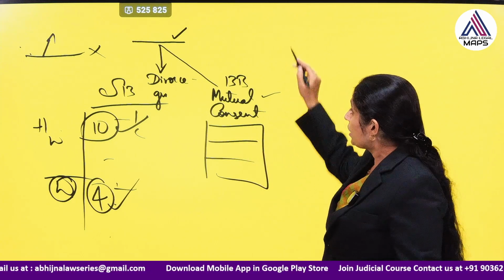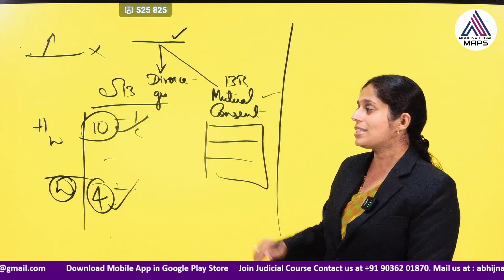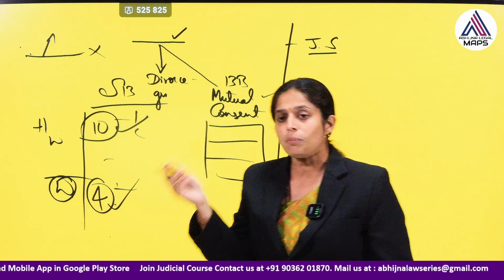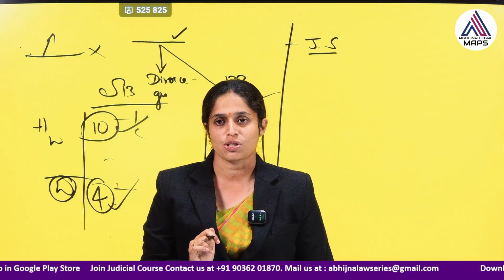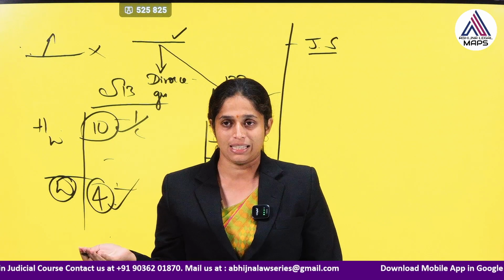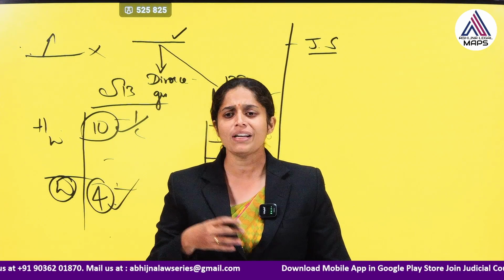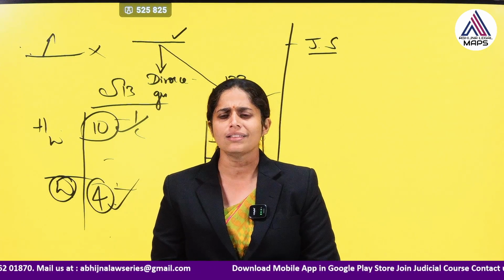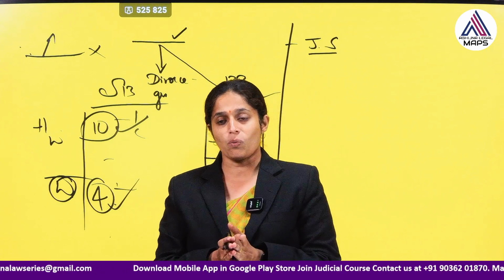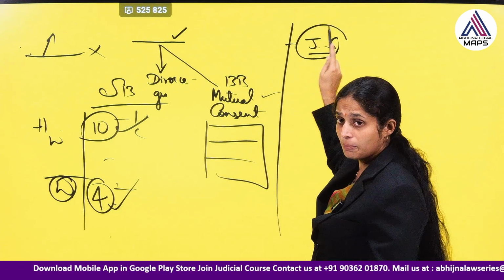Okay. So, not only this, we have other reliefs also. The Hindu Marriage Act has prescribed other reliefs also, which is the decree of judicial separation. See, divorce is an extreme remedy, right? They are ending their marriage. So, instead of ending their marriage, the husband and wife may opt to live separately, because children could be there, they may be affected. So, different societal norms are there. They may not want to obtain a divorce, but they may want to live separately. So, even that is possible. They may obtain the decree of judicial separation.